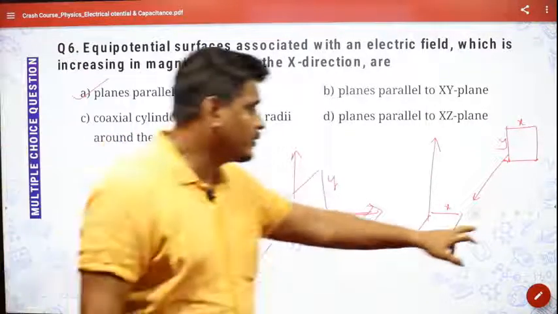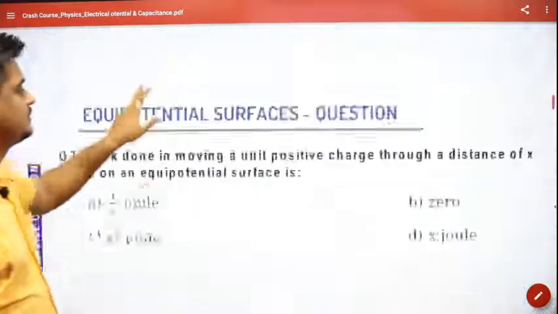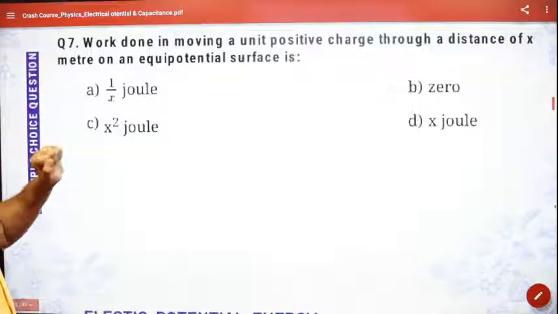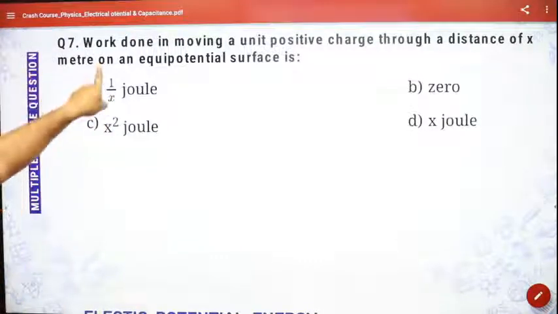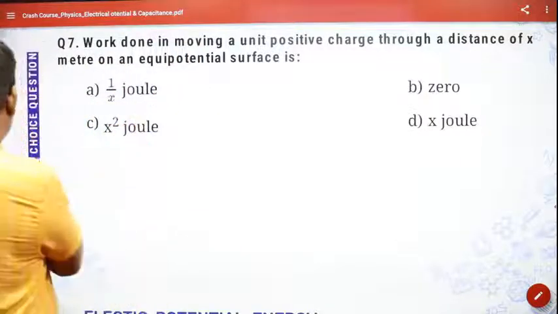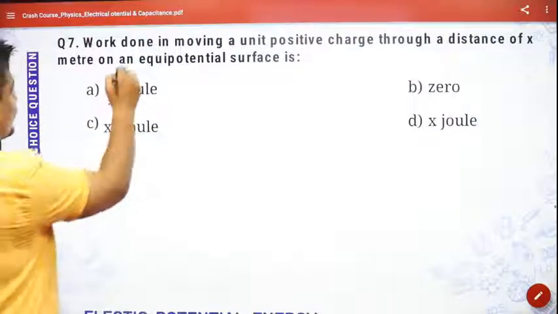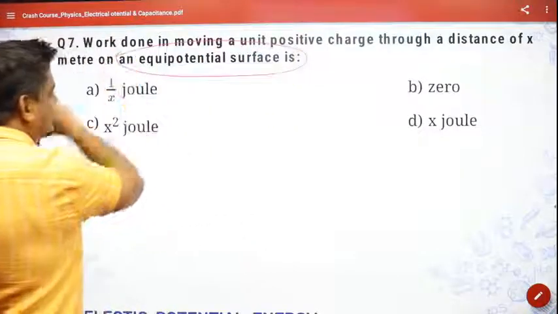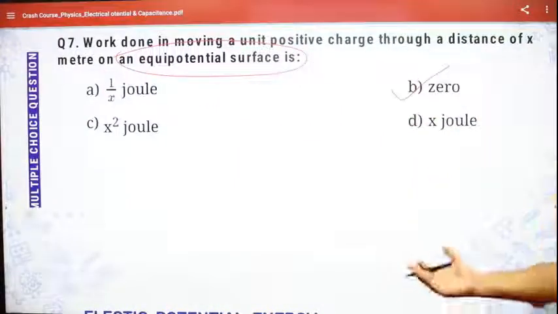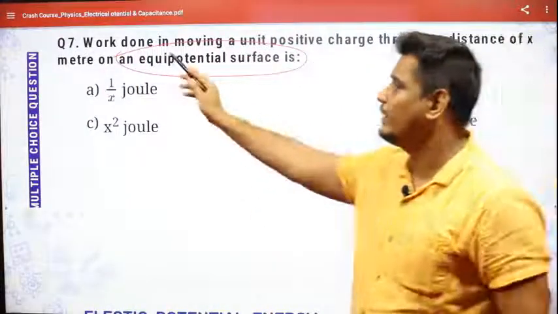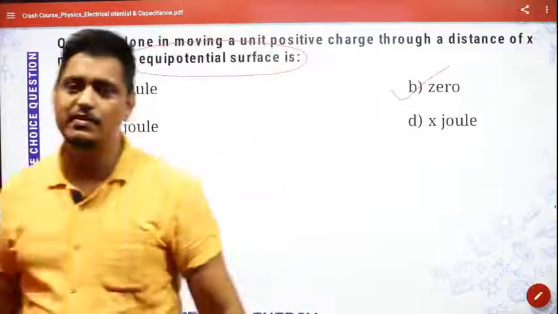So if I go to the next question: work done in moving a unit positive charge through a distance of x meter on an equipotential surface. Very simple question. When they have mentioned that it is on a particular equipotential surface, without even thinking twice you can take it as 0, because as I told you, there is no work done in moving the charge on the same equipotential surface.